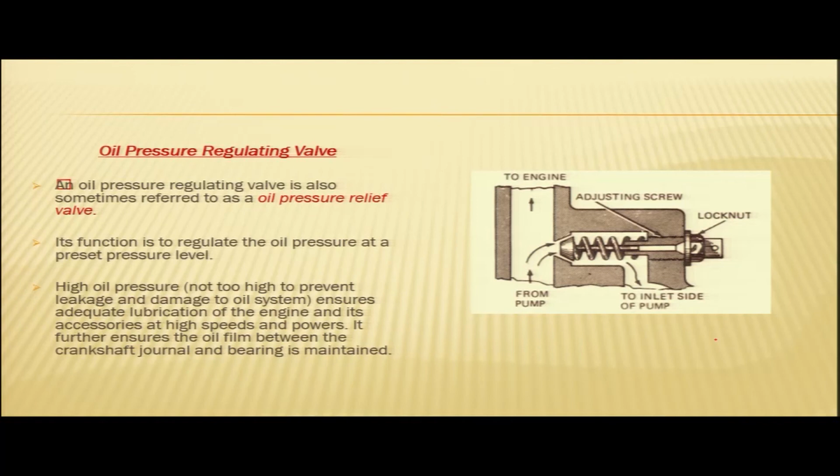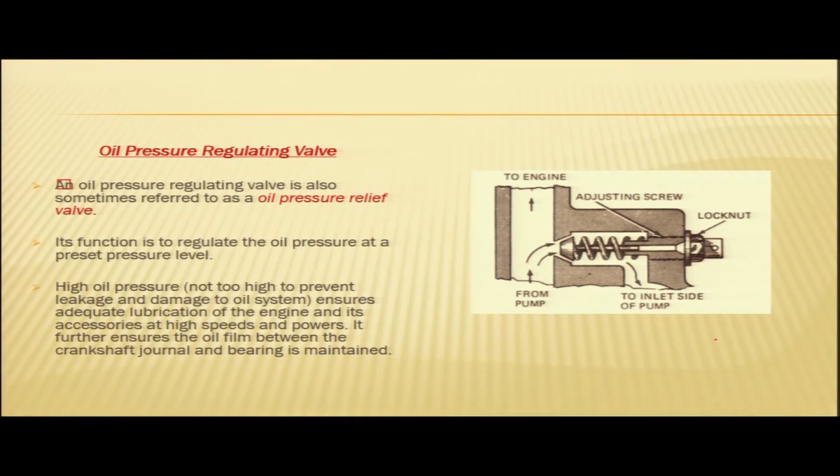High oil pressure, not too high to prevent leakage and damage to the oil system, ensures adequate lubrication of the engine and its accessories at high speeds and power. If the pressure is too high, there may be leakage and damage to some components of the oil system.